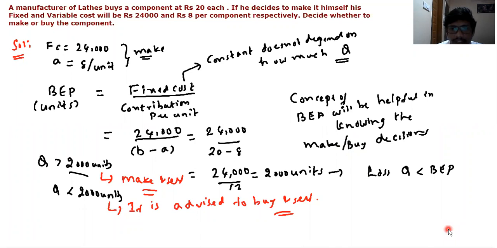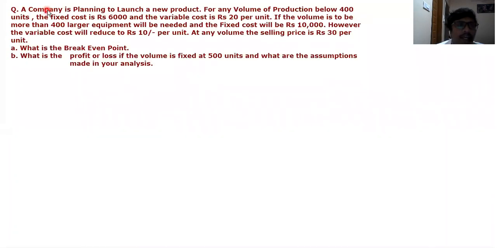So let us look at the next question. A company is planning to launch a new product. For any volume of production below 400 units, the fixed cost is rupees 6,000 and the variable cost is rupees 20 per unit.